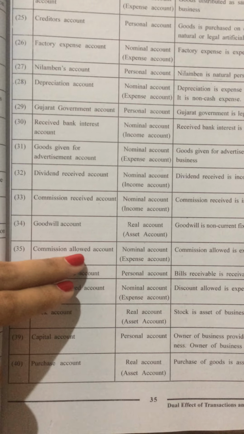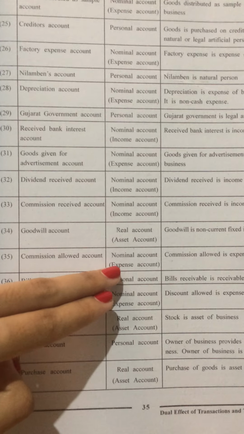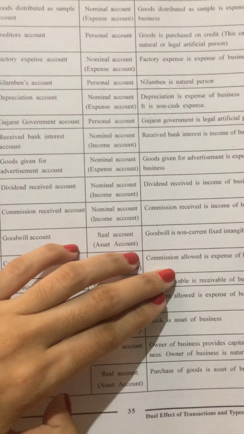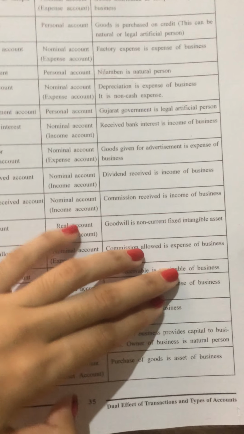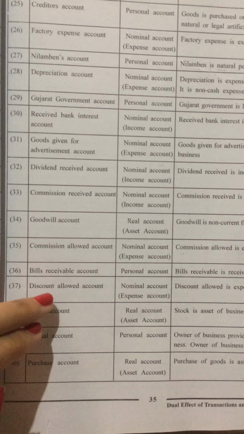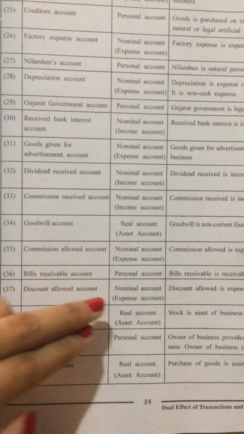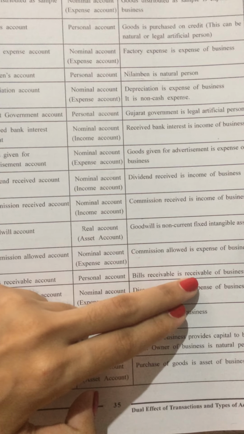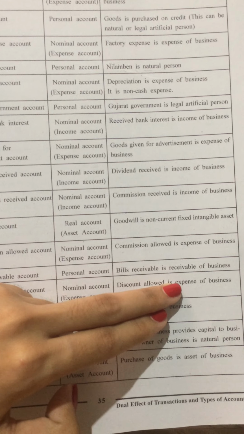Then the commission allowed account, it is a nominal account, or we can say that expense account, because commission allowed is an expense of business. Then the bills receivable account, it is a personal account because bills receivable is receivables of the business.